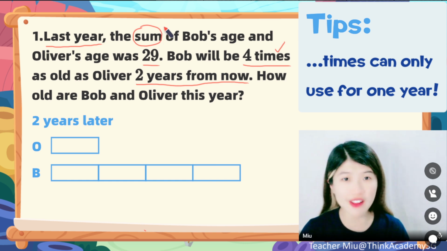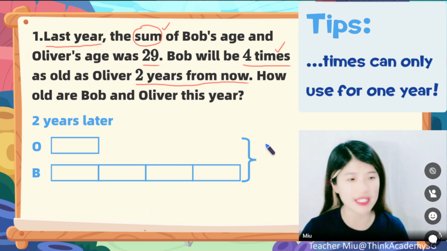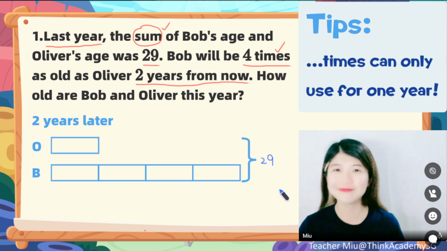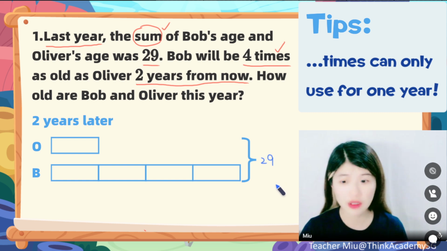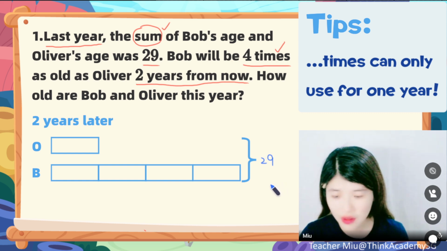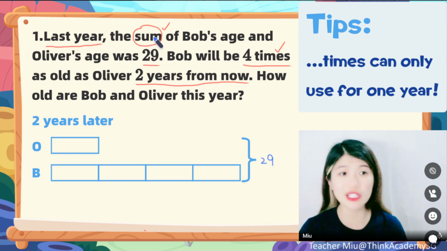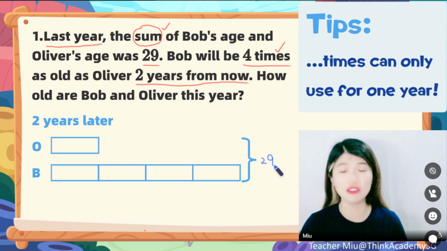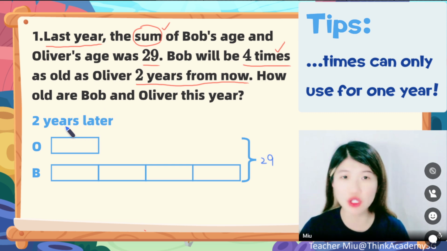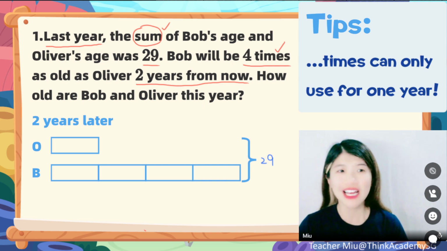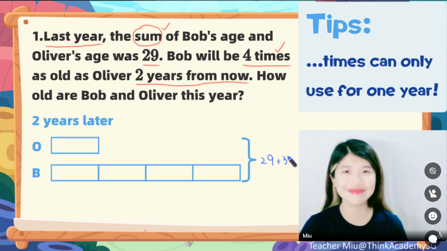Well then, we still have another thing called the sum. So let's just label the sum at the right. Can I say the sum here is 29? Can I say so? Why not? Why can't it be 29? The question said the sum was 29. Why can't I label 29 here? Well then, dear, don't forget the model we are drawing is for 2 years later. But 29 is the sum for last year. So we need to go to 2 years later, which is increased by 3. Am I right?